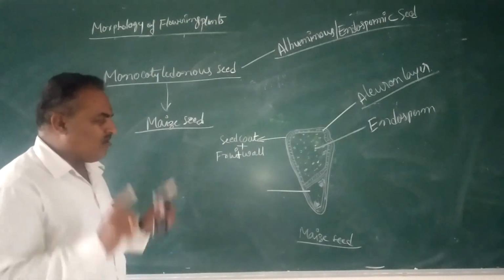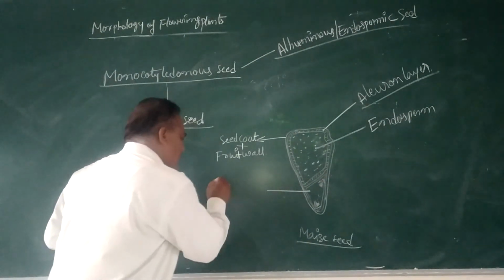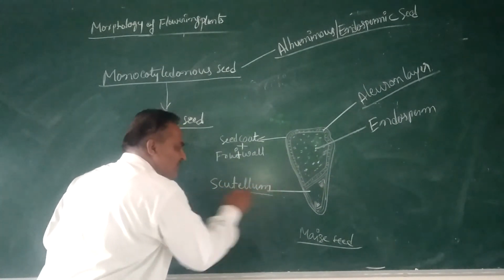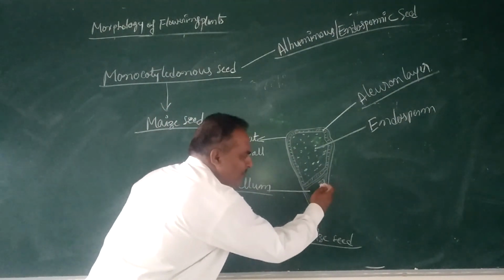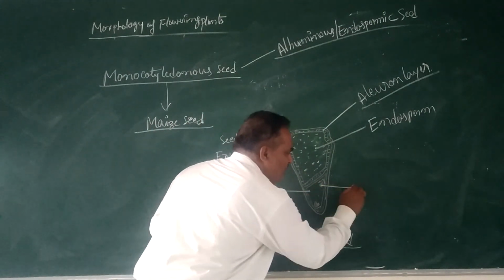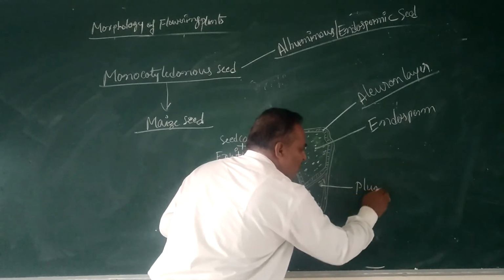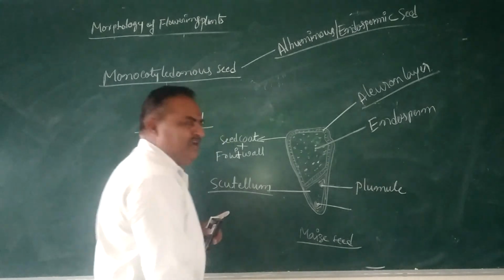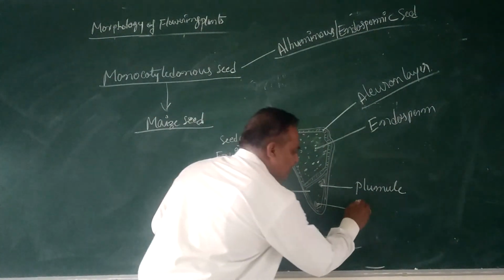The cotyledon of a monocot seed is called the scutellum. The scutellum is the cotyledon, and the embryonal axis terminates into two appendages. One of the appendages is called the plumule, and towards the lower end of the embryonal axis there is one more appendage, called the radicle.